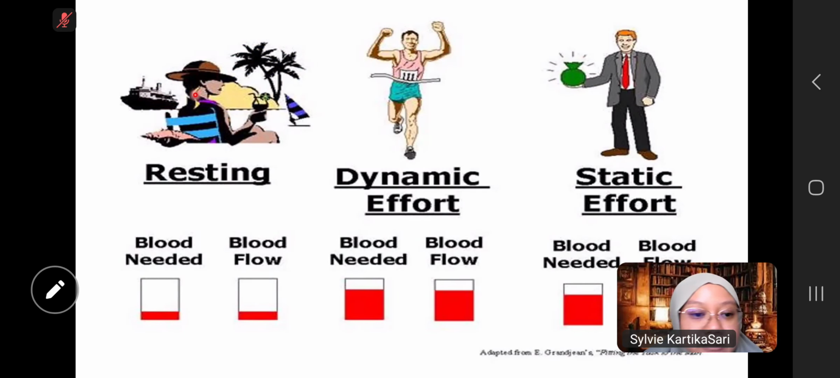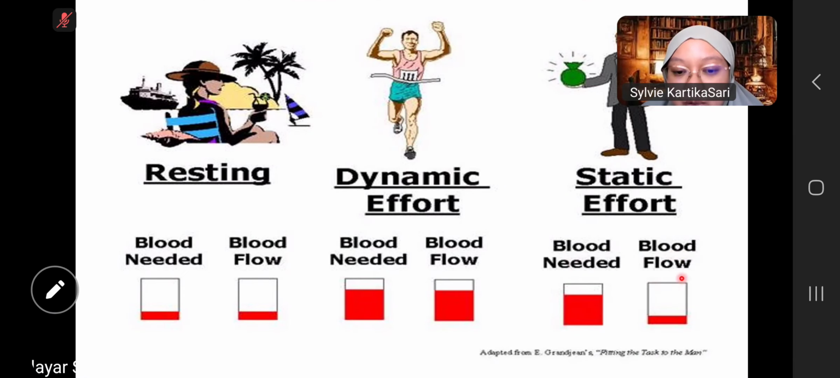This is our body condition in resting. Blood needed and blood flow, we know it's low. And when the dynamic effort, like in activities or in the exercise levels, we need the blood and the blood flow in a high volume. And when the static effort or the static condition, we need the blood in a high volume, but the blood flow is in a low stream.